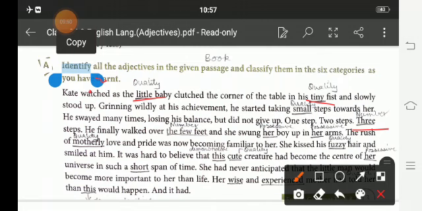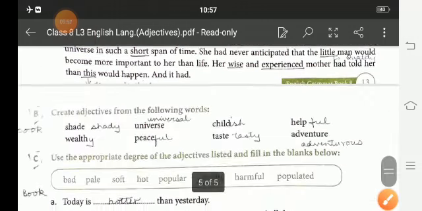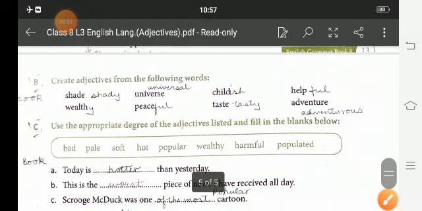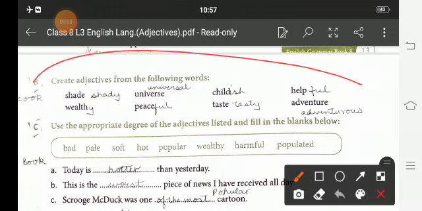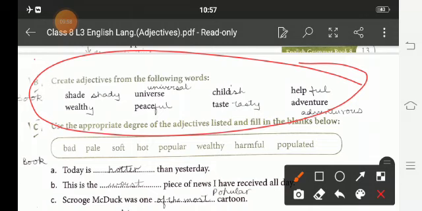Now we move to our second exercise, that is we have to create the adjective from the suitable word. Shade, shady; universe, universal; child, childish; help, helpful; wealth, wealthy; peace, peaceful; taste, tasty; adventure, adventurous.